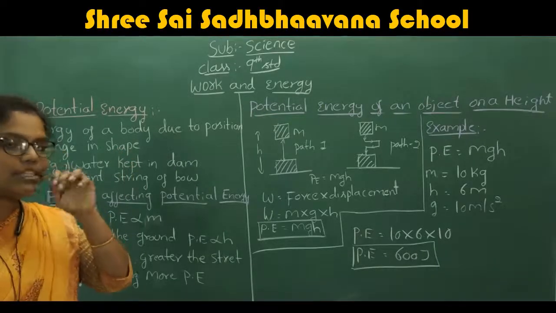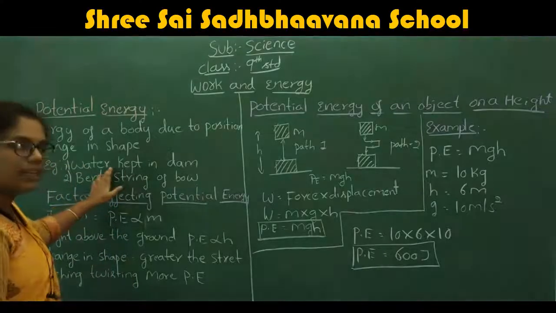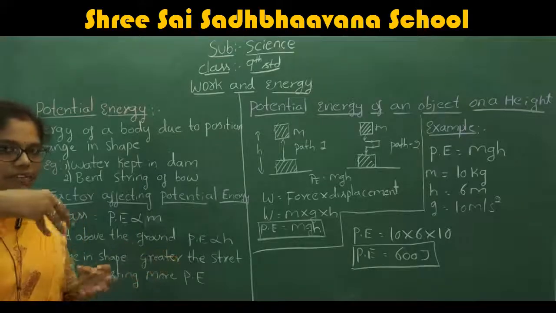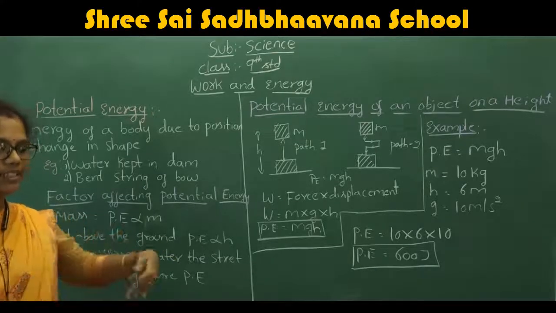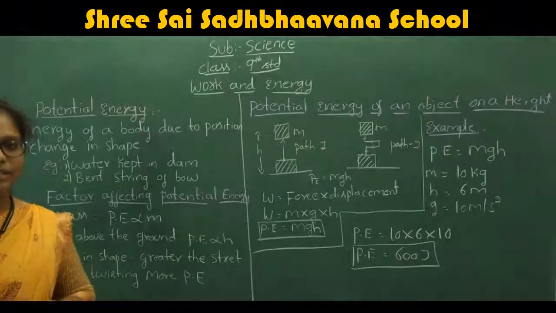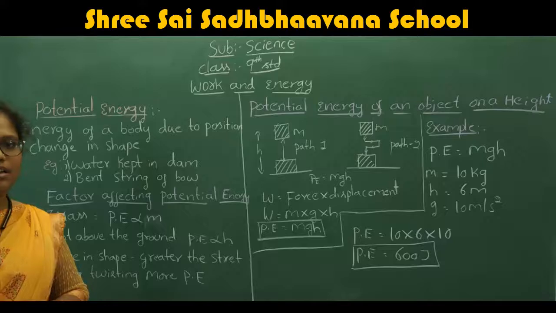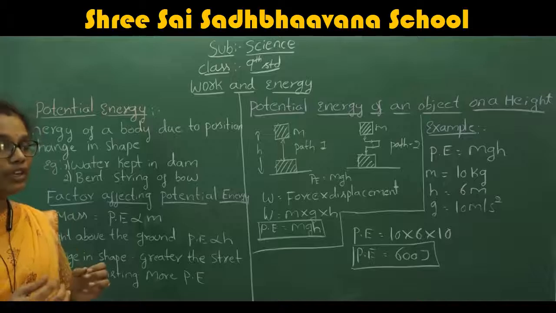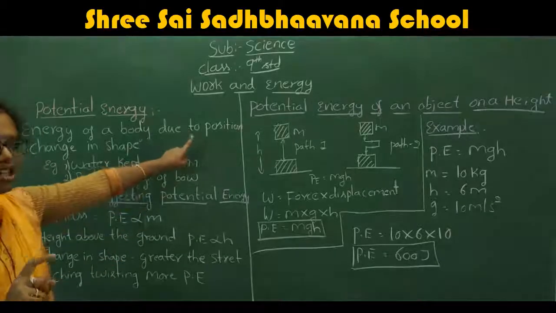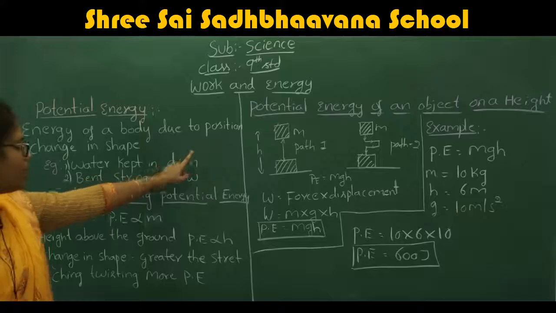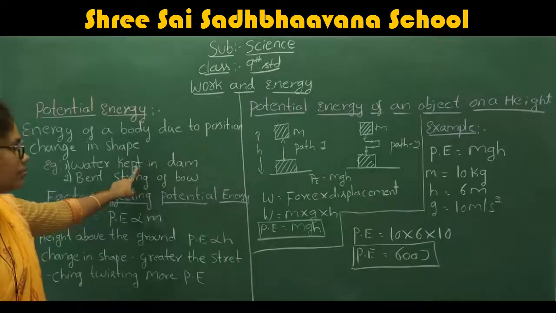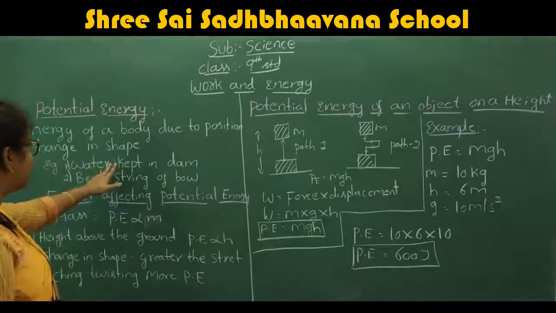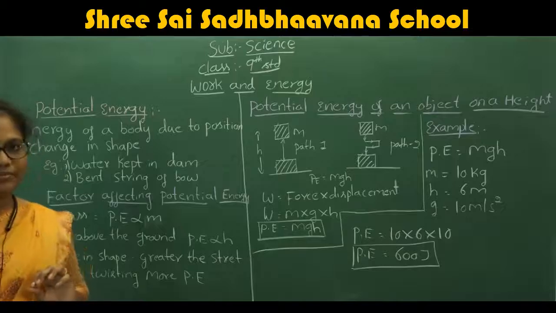Example: if you see some examples of potential energy, the first example is the water kept in a dam. When the gate is not open, the water is at rest in that area. When you open the gate, the water moves. When you apply the energy, it changes its position. That is the best example for potential energy: the water kept in the dam is an example of change in position.